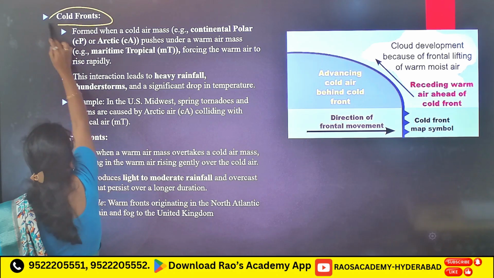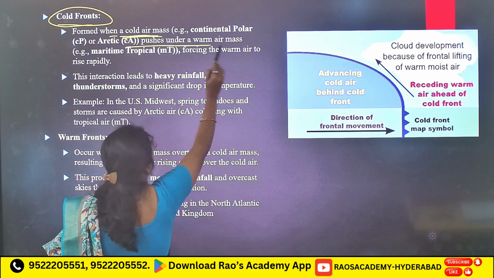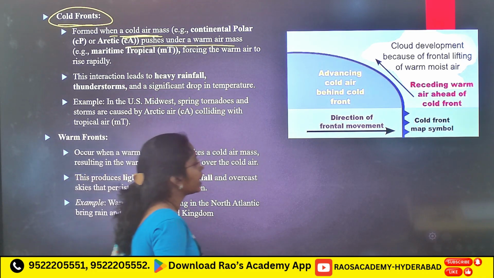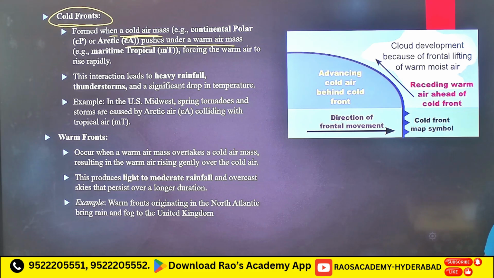First, cold front. What happens? It is formed when cold air pushes under a warm air mass. When two different air masses meet, there you will see front formation.